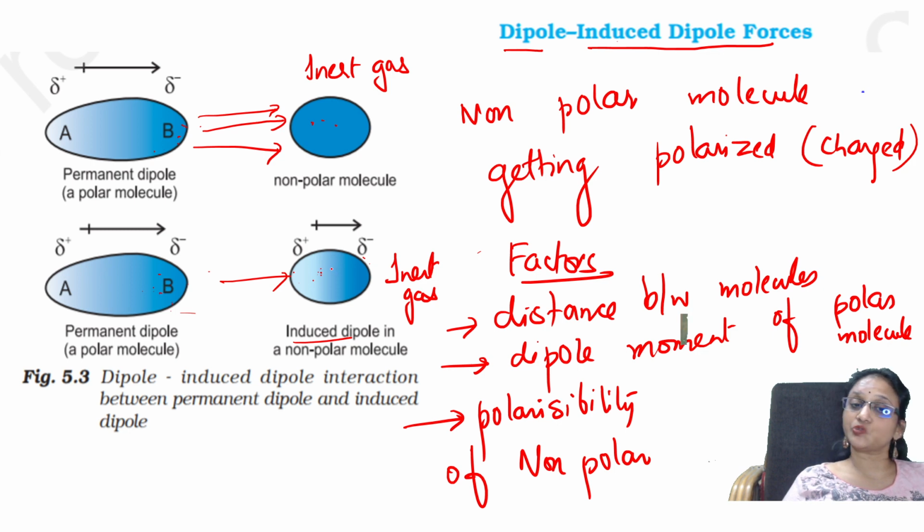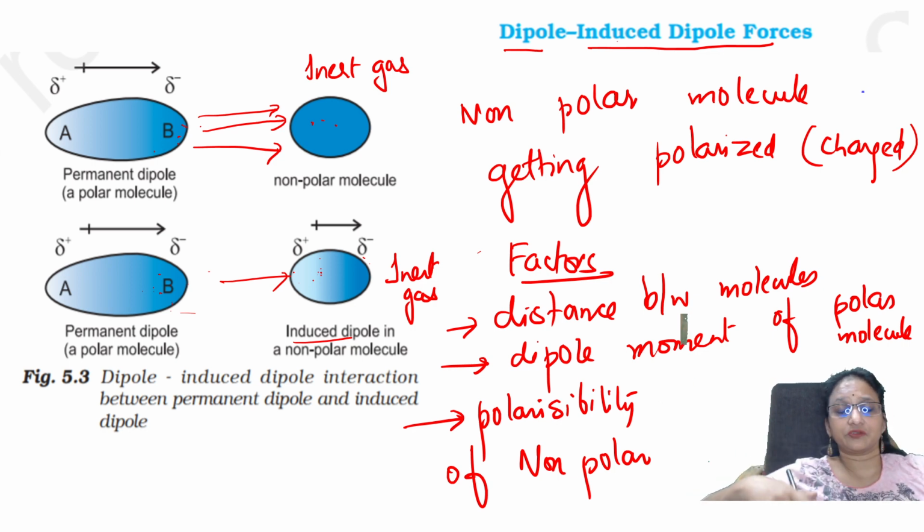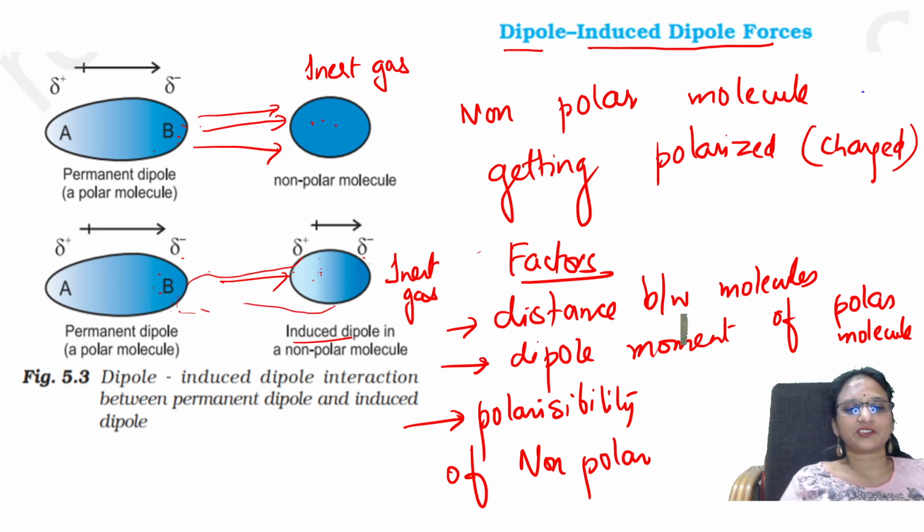The polar molecule is going to induce charges in the inert gas, and you have to see the distance, the polarity of the polar molecule, and how much charge you are creating in the non-polar molecule. Polarizability means creating positive and negative charge, the drag of this charge. See here, this is negative. It is going to polarize this part's positive end and drag it like that, just like Fajan's rule which you have seen. So these are the factors.